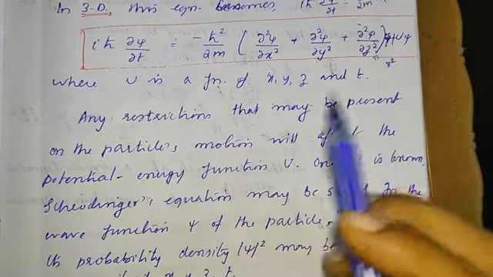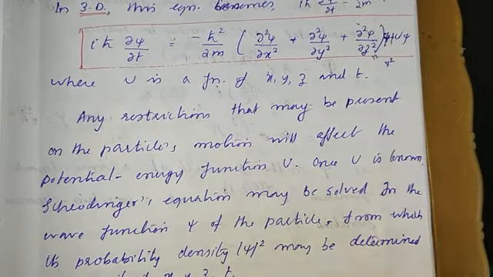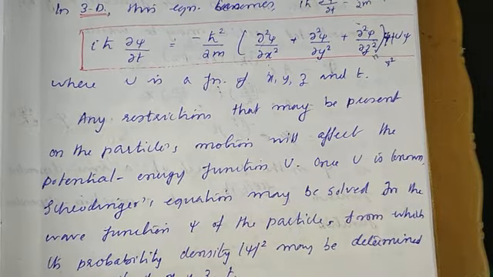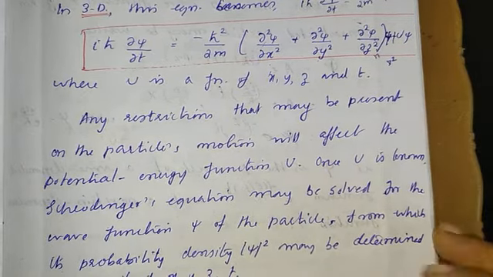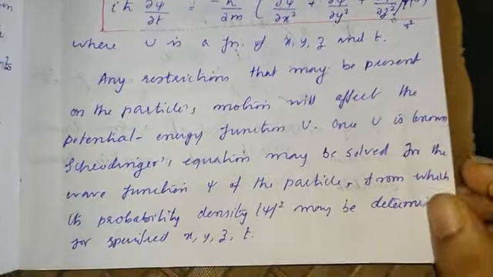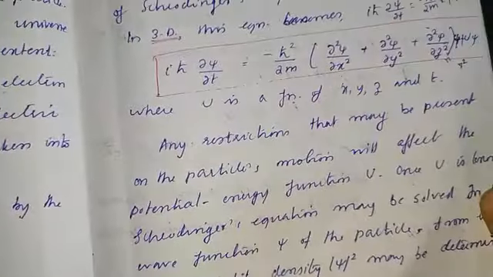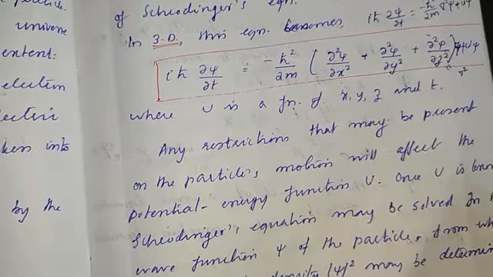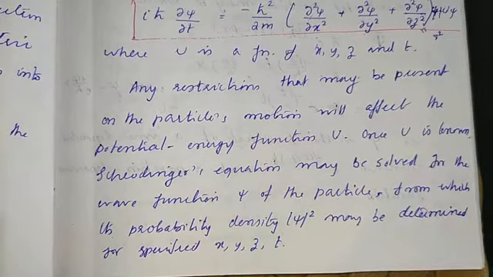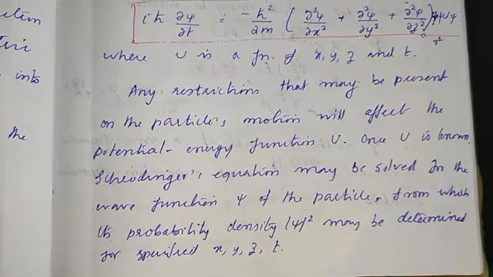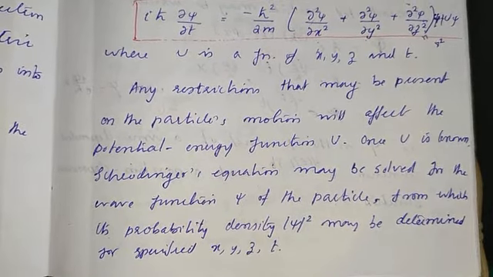This is how we deal with the wave function in quantum mechanics using Schrodinger's equation. This is the importance of Schrodinger's equation in quantum mechanics. So this is about the time dependent form. Next we will discuss the time independent or steady state form of Schrodinger's equation.